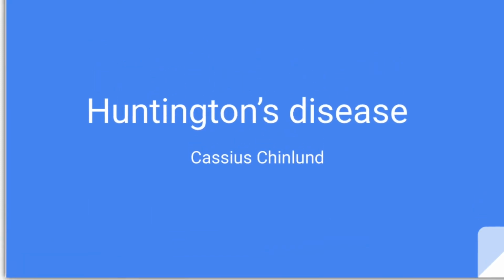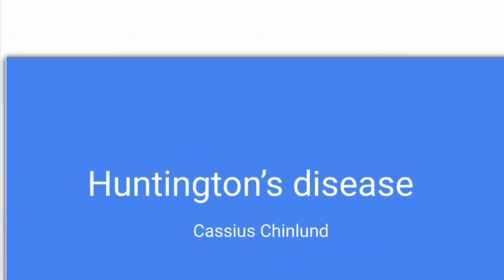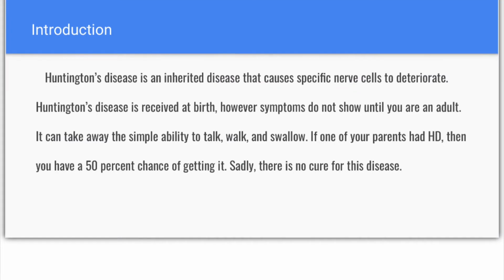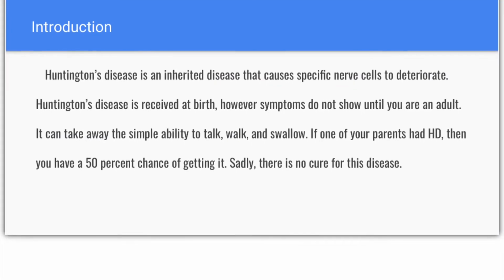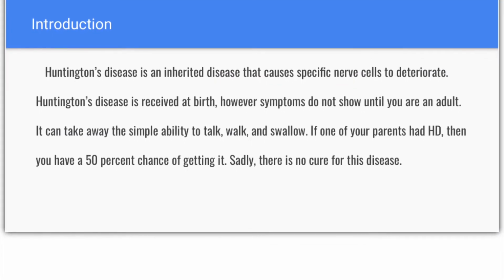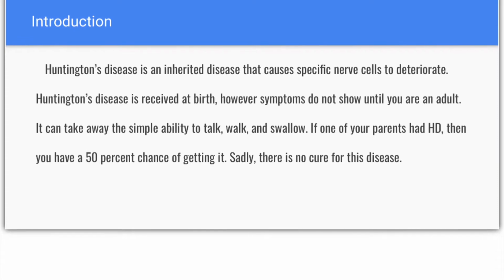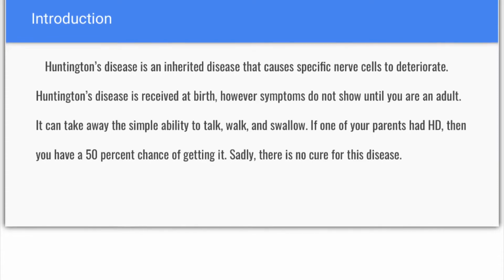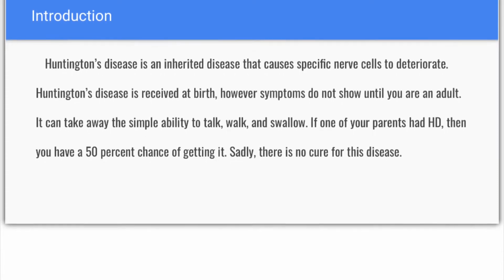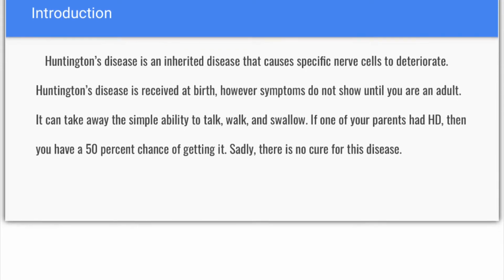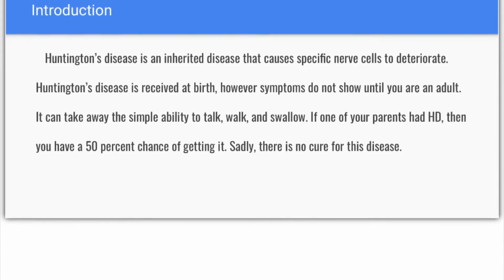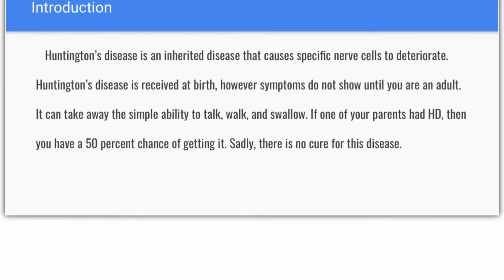This is Huntington's disease by Cassius Chinlund. Huntington's disease is an inherited disease that causes specific nerve cells to deteriorate. Huntington's disease is received at birth. However, symptoms do not show until you're an adult. It can take away the simple ability to walk, talk, and swallow. If one of your parents had HD, then you have a 50% chance of getting it. Sadly, there is no cure for this disease.